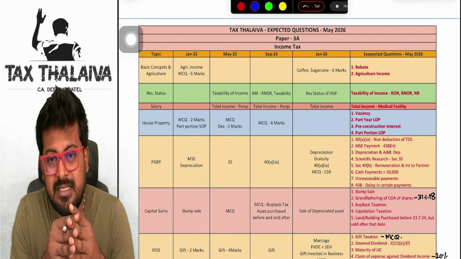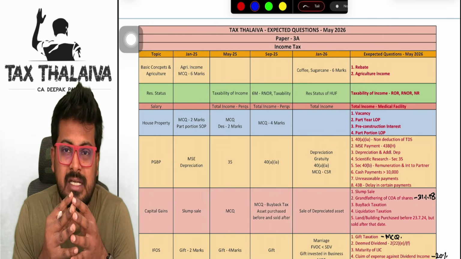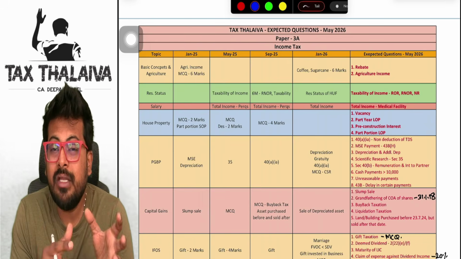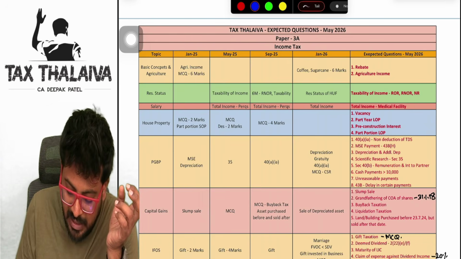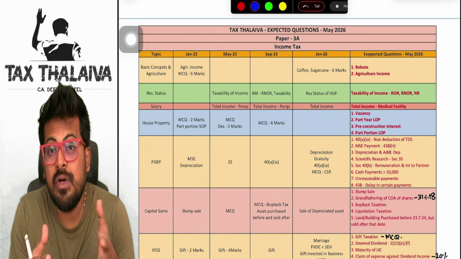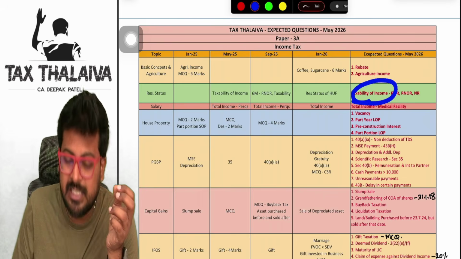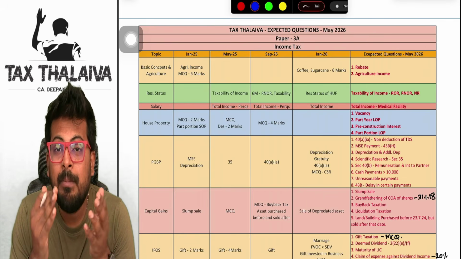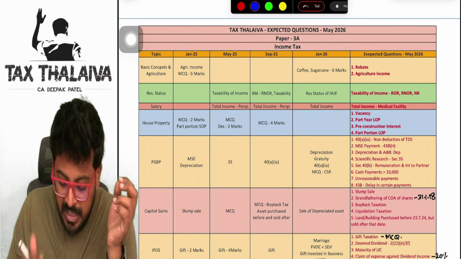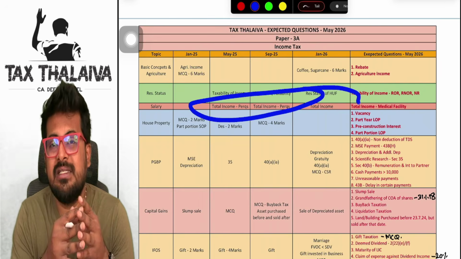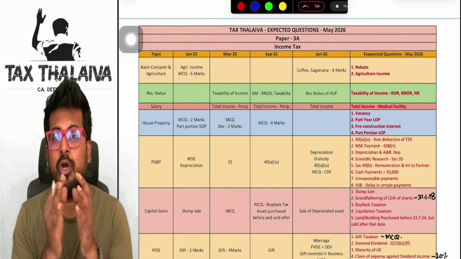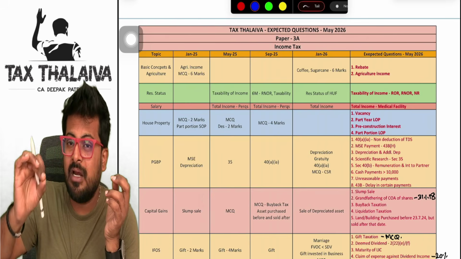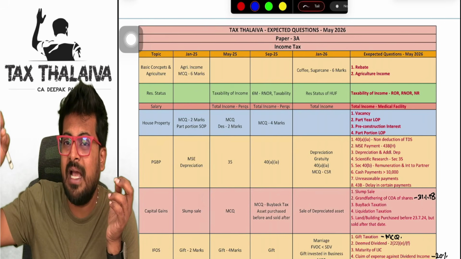Now, coming to residential status, guys, there are multiple models in residential status. They may sometimes ask you to find out the residential status of a particular person, or they may ask the residential status of HUF. In the latest attempt, residential status of HUF was asked. This attempt, I expect they will ask you the taxability of a particular person based on different residential statuses, because this has not been tested in the latest attempts. So it becomes very important. If you remember, one table will come: ROR, RNOR, NR. So if a particular person is a ROR, will that particular income be taxed or not?